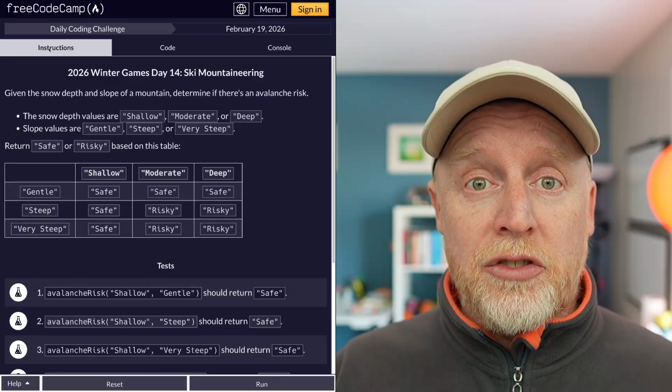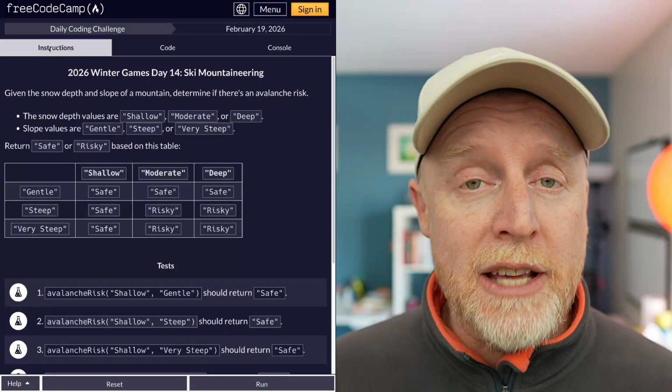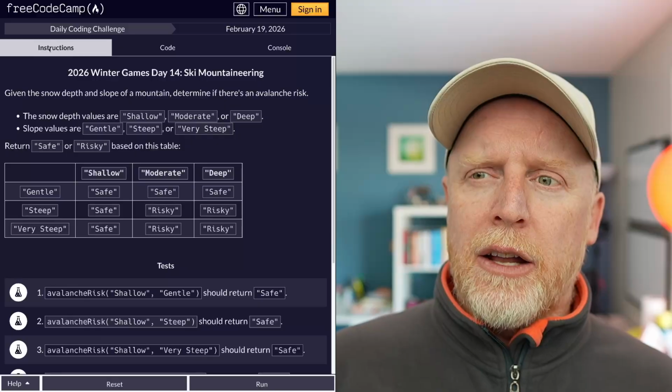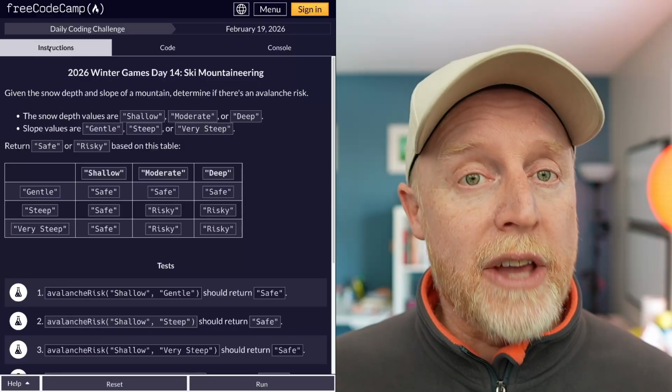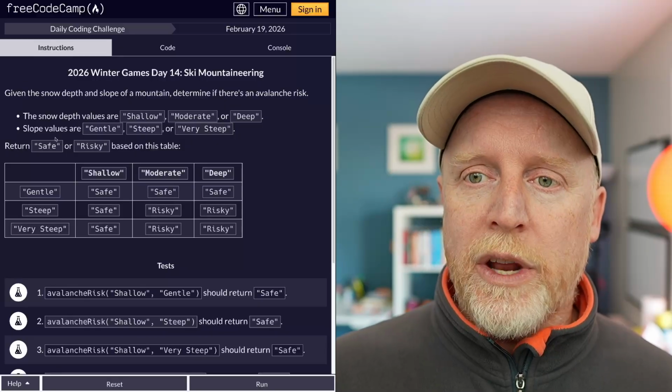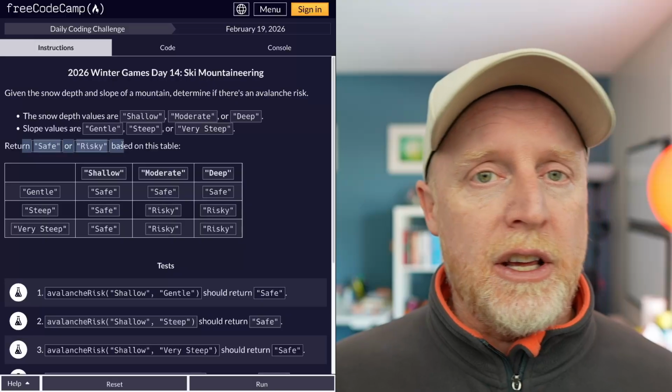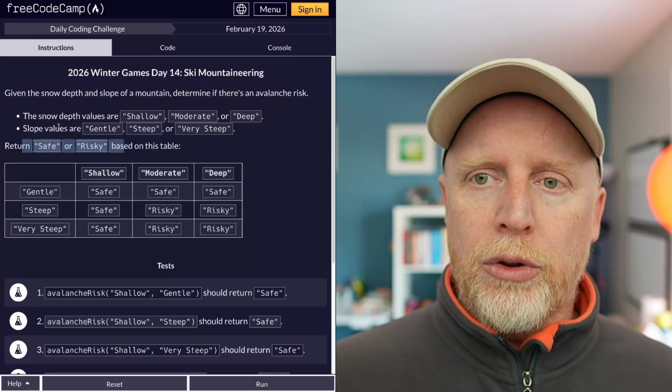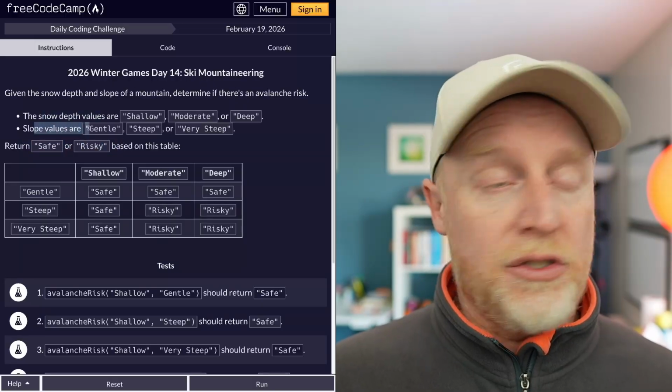Hello team, today's challenge is Winter Games Day 14, ski mountaineering. Not necessarily a Winter Games challenge, but we need to determine whether the mountain is safe or risky. We do that based on the snow depth and the slope, right?